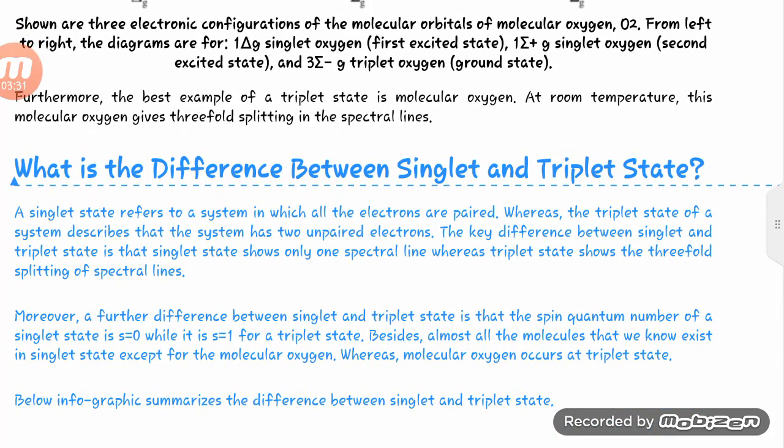The best example of a triplet state is the molecule of oxygen at room temperature. This molecule of oxygen gives a threefold split in the spectral line.